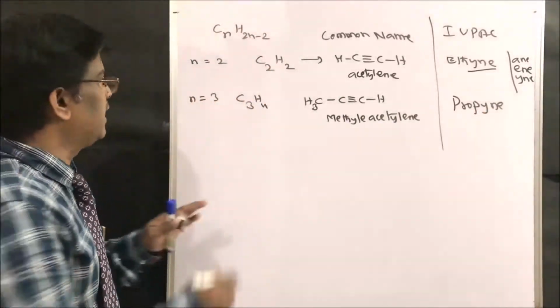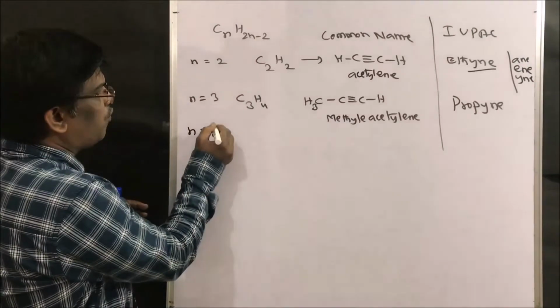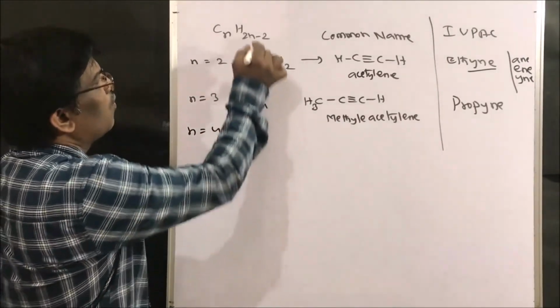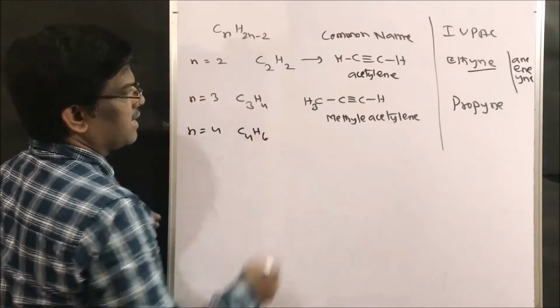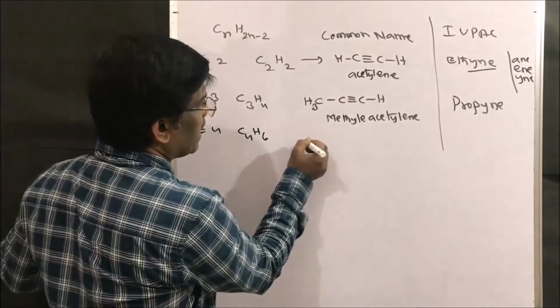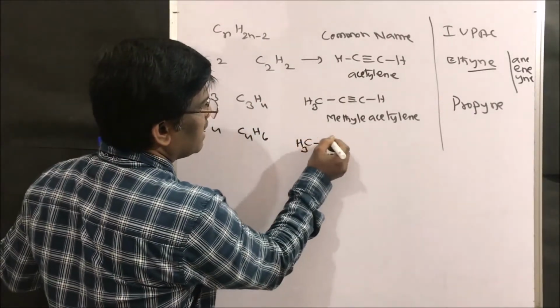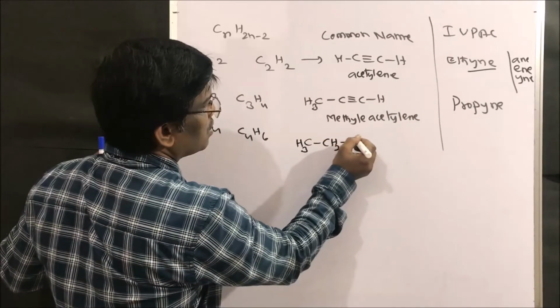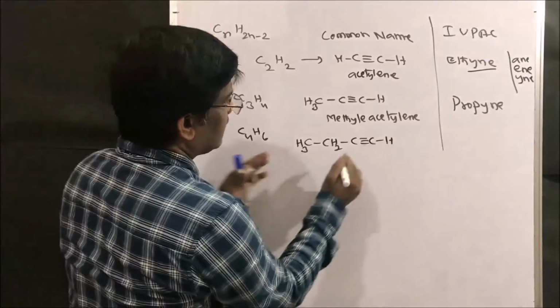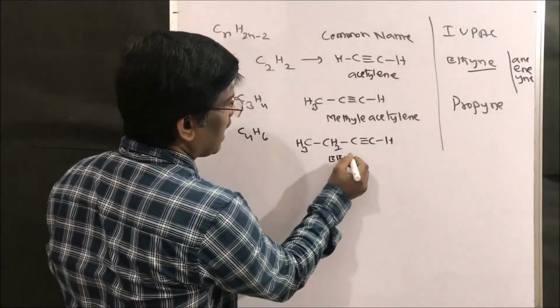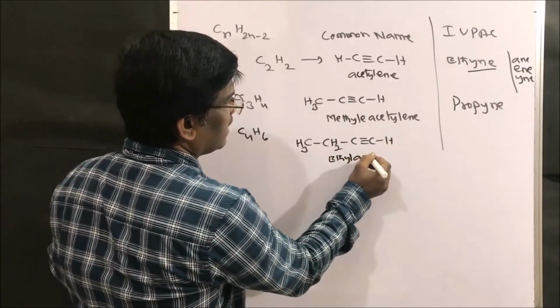So methyl acetylene. When n equals 4, C4, 2 times 4 is 8, minus 2 is 6, so C4H6. Right, friends? So it can be CH3–CH2–C≡CH. The common name is ethyl acetylene.